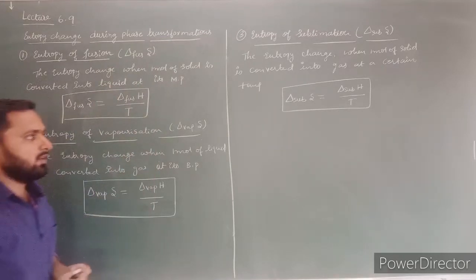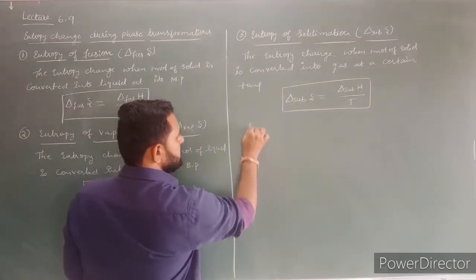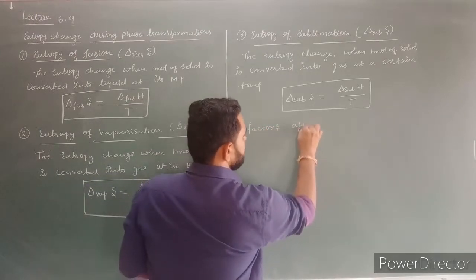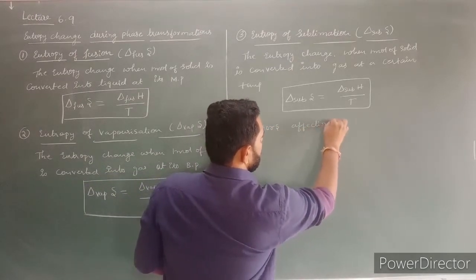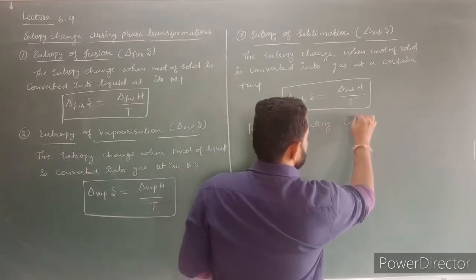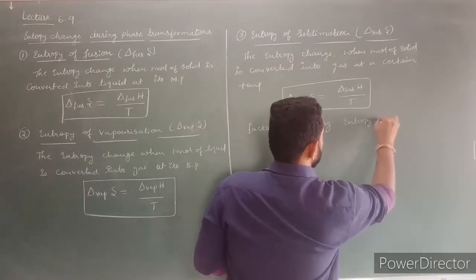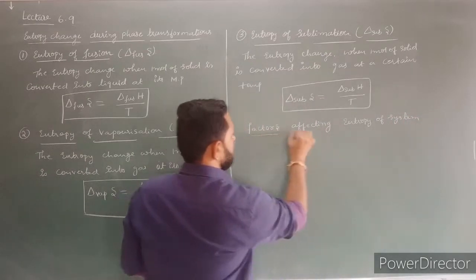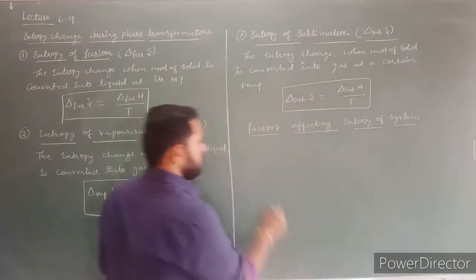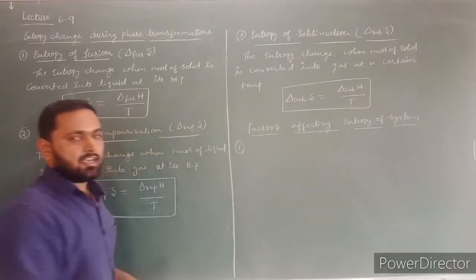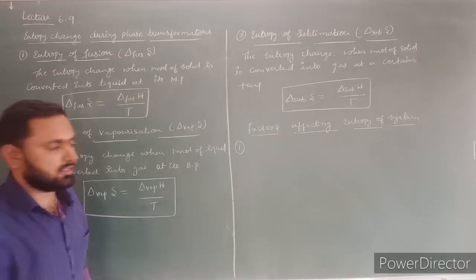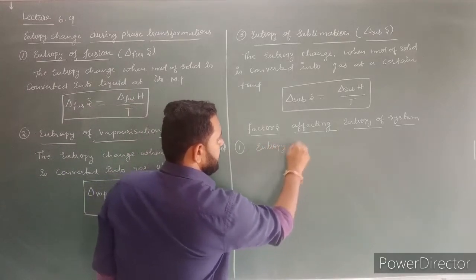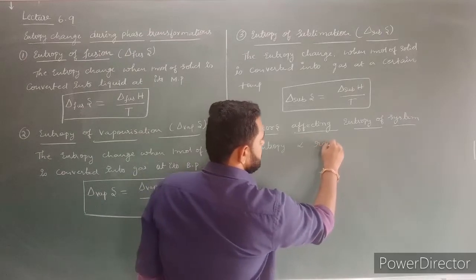Next, let us discuss about factors affecting entropy of the system. The first one, entropy of the system is directly proportional to the randomness of the system, right?